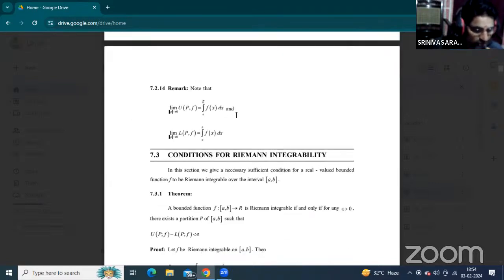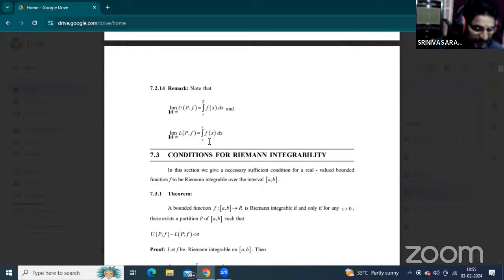See in your textbook, 7.2.14. These representations are also important in the fill in the blanks. What is the upper Riemann integral? Through the limit norm of the partition. Upper Riemann integral is the upper integral from a to b of f of x dx equal to limit norm P tends to 0 of U of P, f.